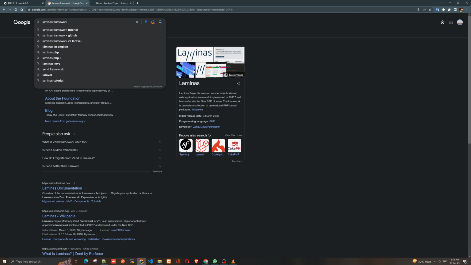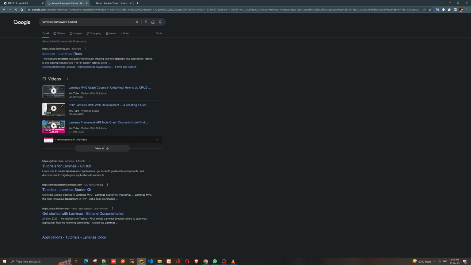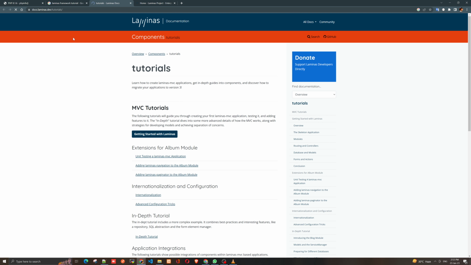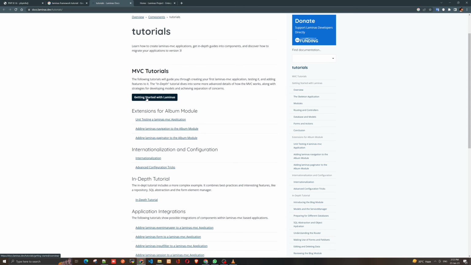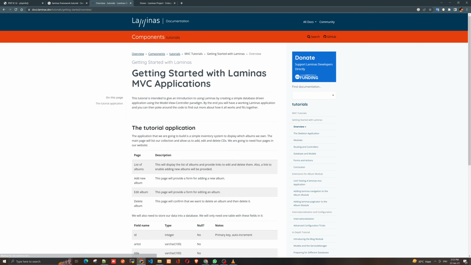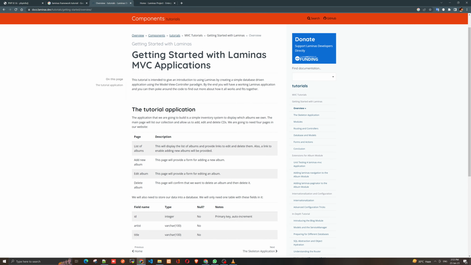I will search for Laminas framework tutorials. So Laminas provides by default a documentation with the tutorial. We'll follow that. Okay, so coming to Laminas, these are the MVC tutorials. Get started with Laminas. I'm going to start directly here. What they are saying is, getting started with a Laminas MVC application.